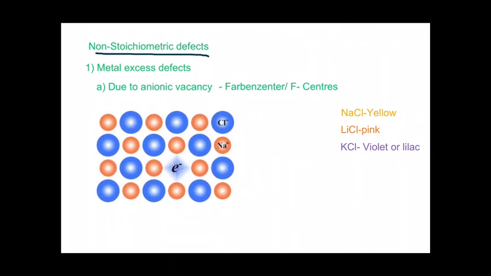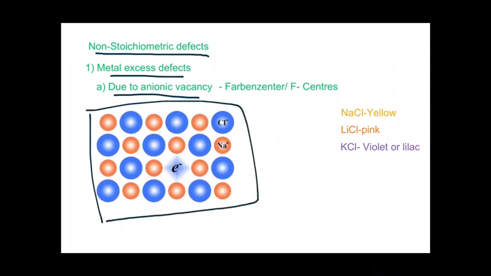The first one is metal excess defects. That again is classified into two. The first one is due to anionic vacancy. Now look at this figure. This is a sodium chloride crystal and you can see there is a space which is supposed to be the space of a chloride ion.